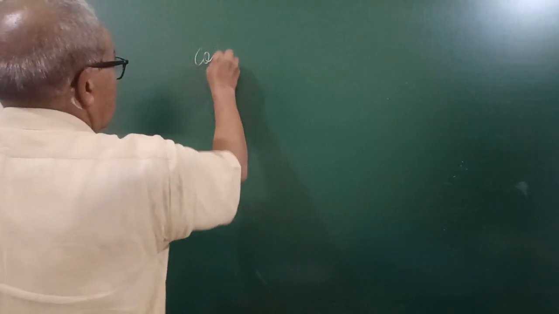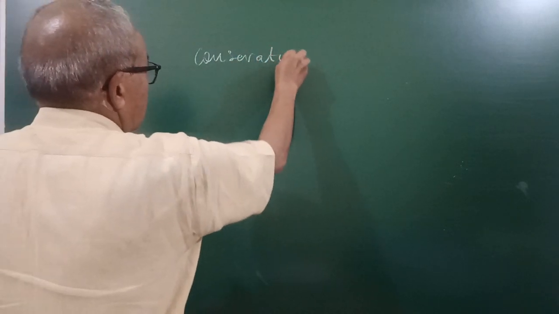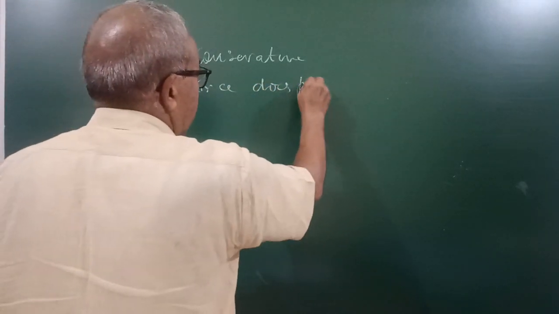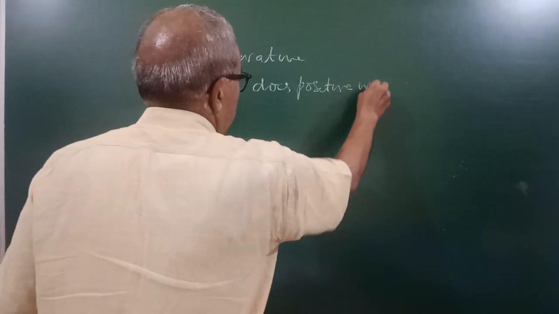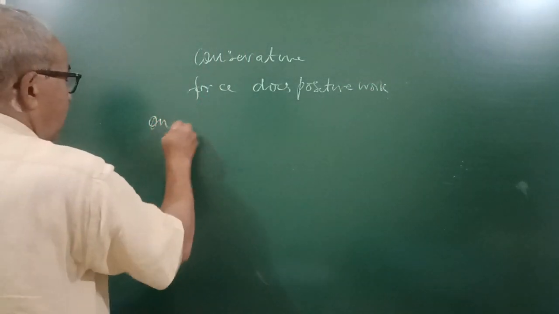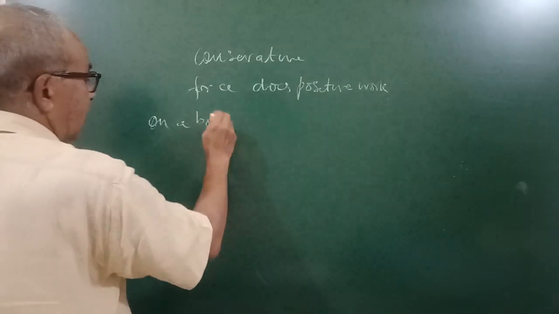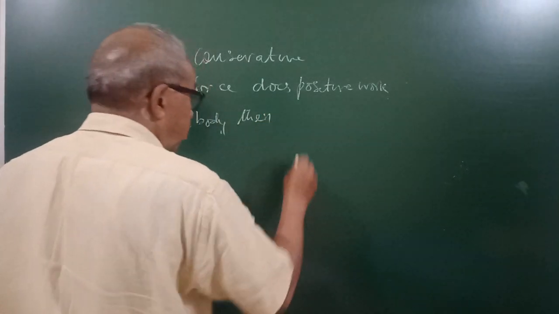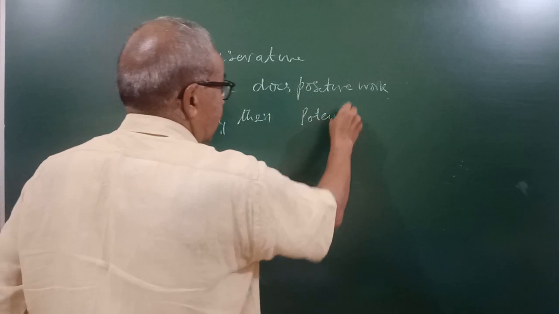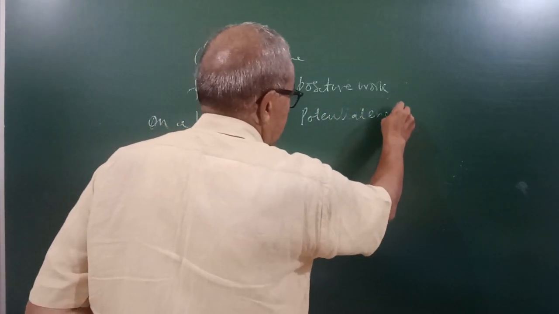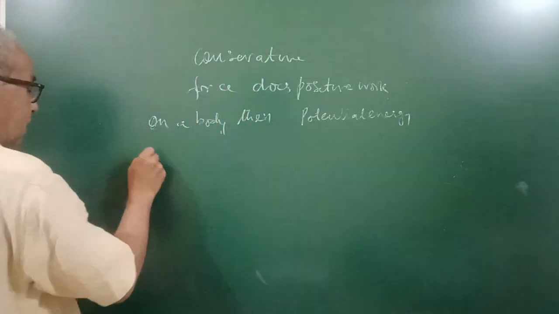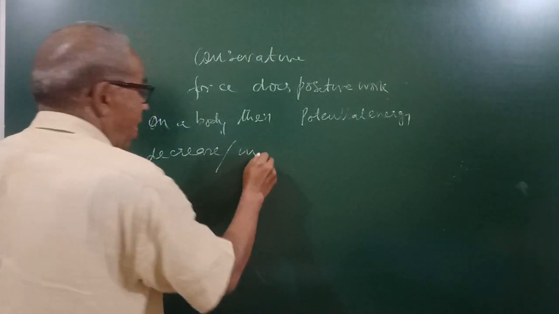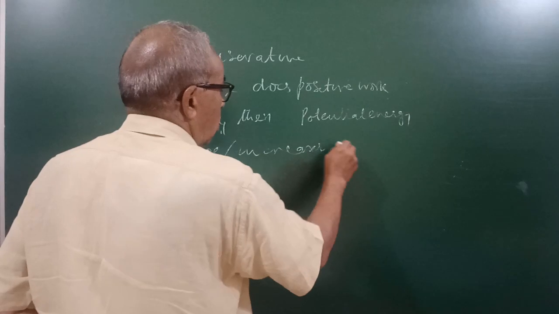Conservative force does positive work on a body, then potential energy, the question is: potential energy decreases, increases, or remains constant.